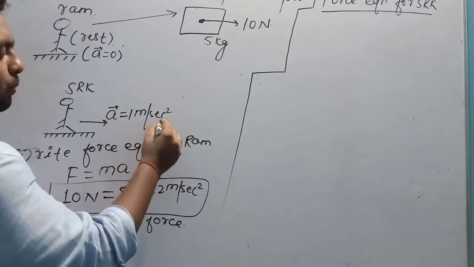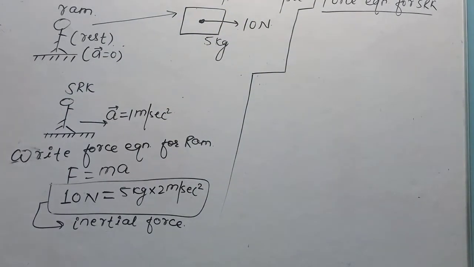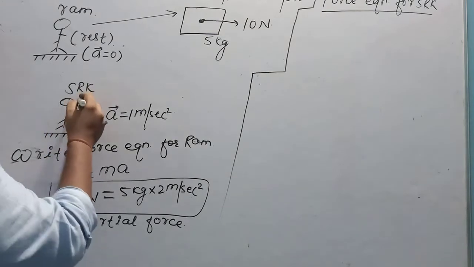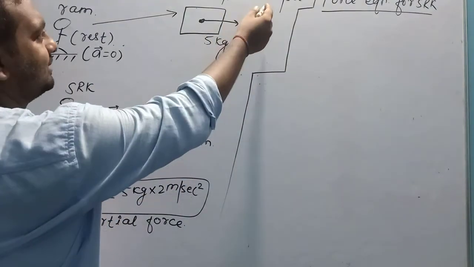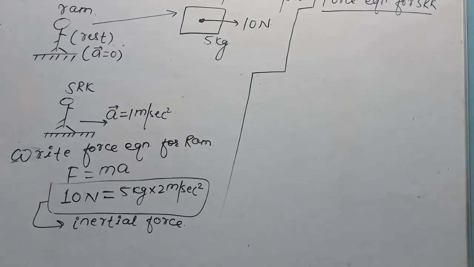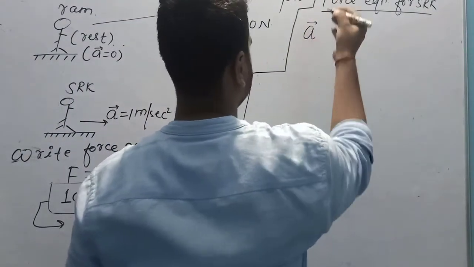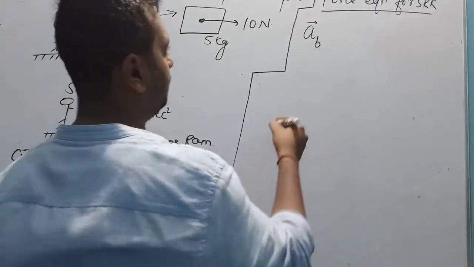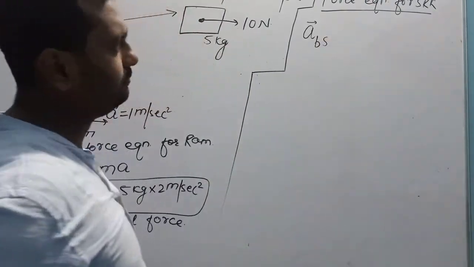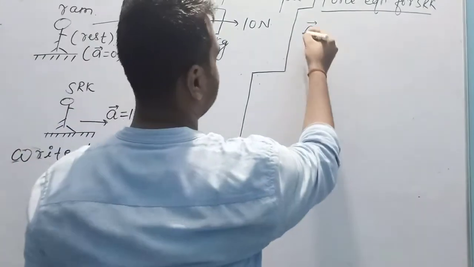SRK is itself having an acceleration of 1 meter per second square, and this block is accelerating with 2 meter per second square. So when SRK observes this block, he will not get the value of this acceleration as 2 meter per second square. Here we will have to implement the concept of relative motion, relative acceleration. So I am calculating the relative acceleration of the block with respect to SRK.